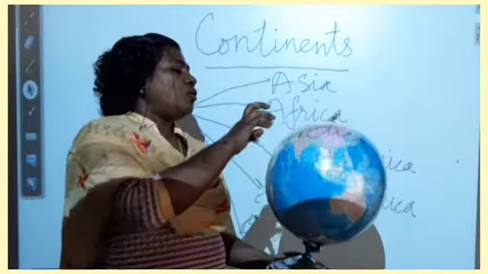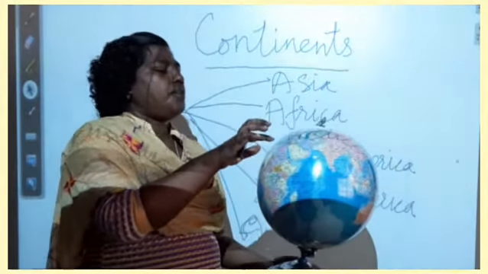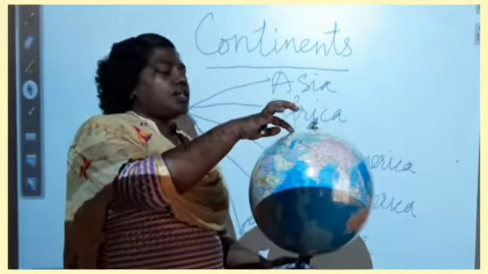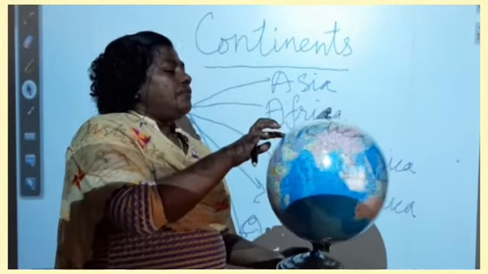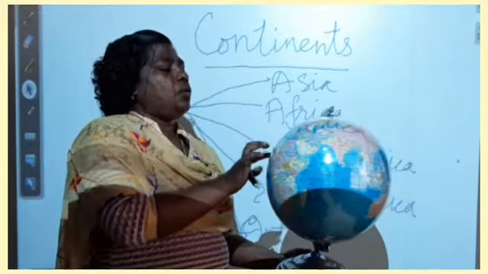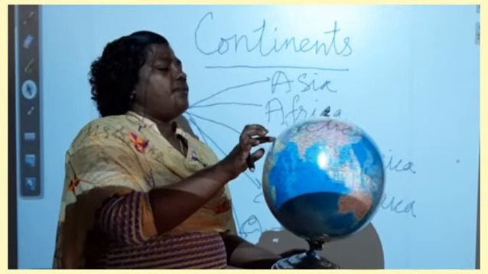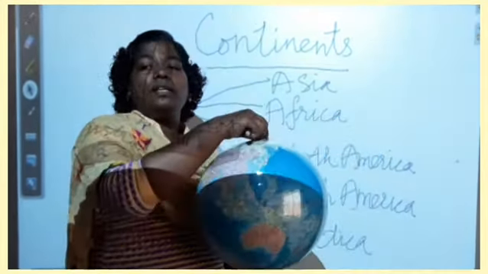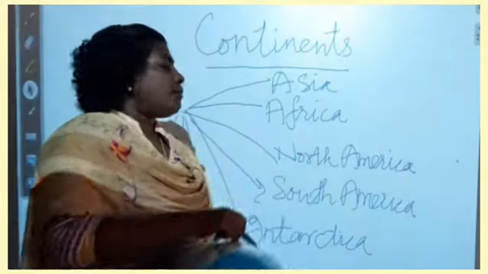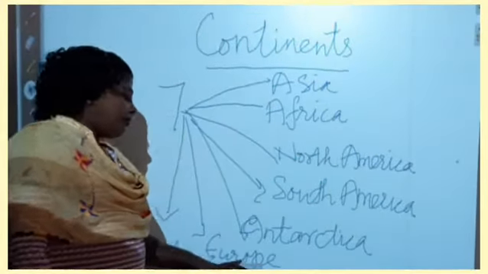And when we see Europe, the different water bodies surrounded by Europe are, in the north, the Arctic Ocean, in the west the North Atlantic Ocean, and in the south of Europe the Mediterranean Sea. These are the different water bodies surrounded by Europe.